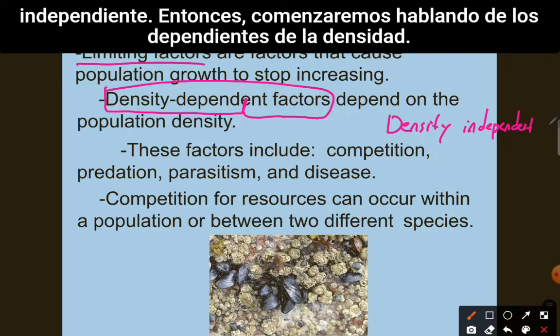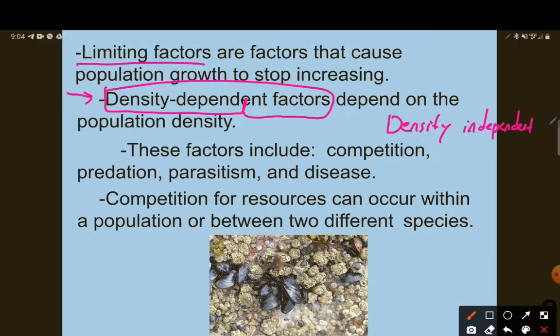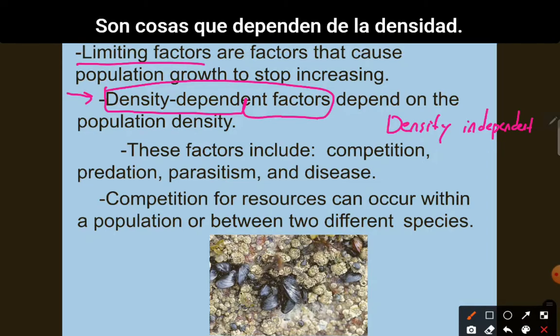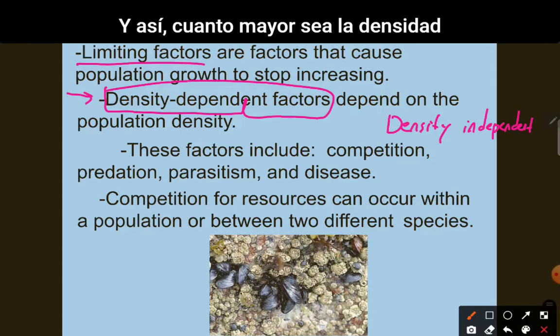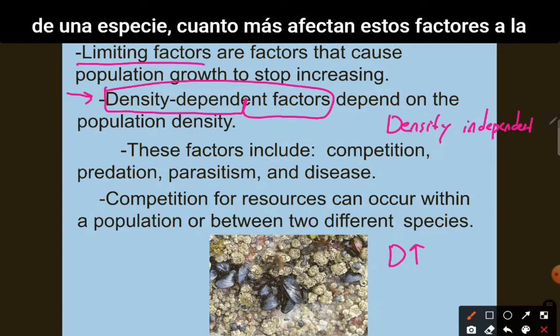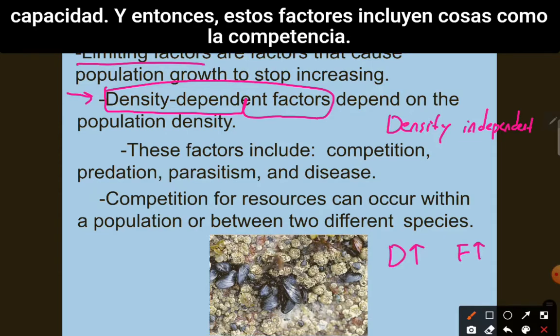And so we'll start by talking about the density dependent. These are things that depend on density. And so the greater the density of a species, the greater these factors affect the carrying capacity. And so these factors include things like competition.